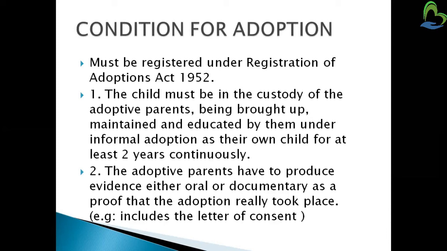The child must be in the custody of the adoptive parents, brought up, maintained, and educated by them under informal adoption as their own child for at least 2 years continuously. They have to educate the child and maintain the child, his activity and his growth, where he is going and where he is learning. All this data they have to keep for at least 2 years for this act.